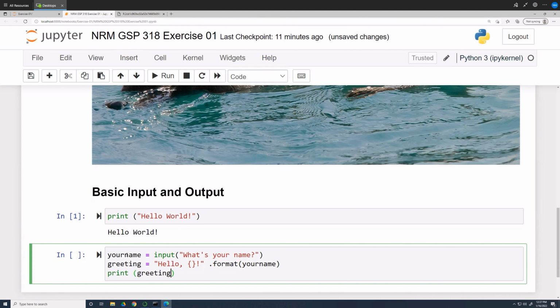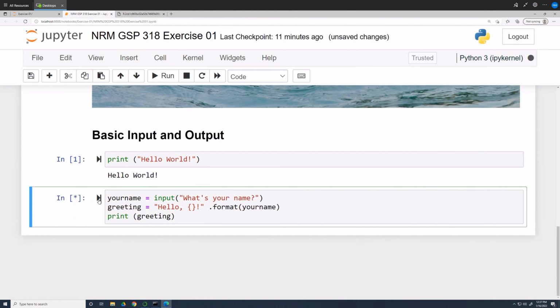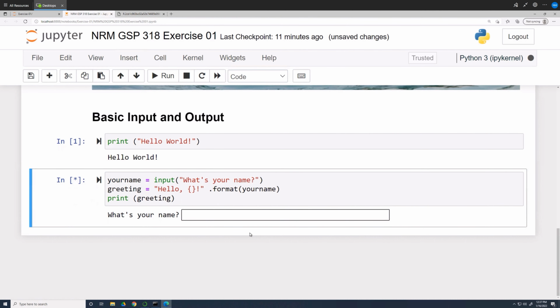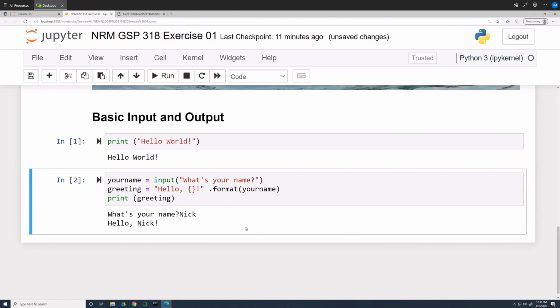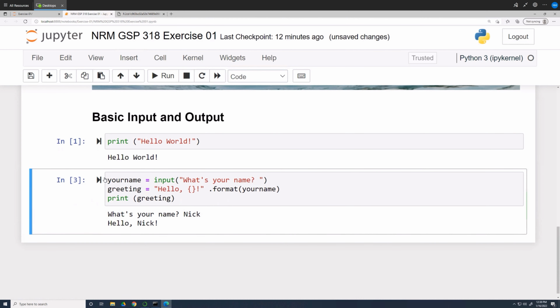Type print, open parentheses, greeting. Go ahead and run this cell. You'll see a prompt asking, what's your name? Go ahead and type in your name in the box and press enter. Notice that after the prompt, what's your name, there's no space between the question mark and my name. Let's go ahead and fix this by adding a space in our code. For the input function, just add a space right after the question mark and then rerun the cell. There, that looks better. So you see how easy it is to check your code and then test it out?